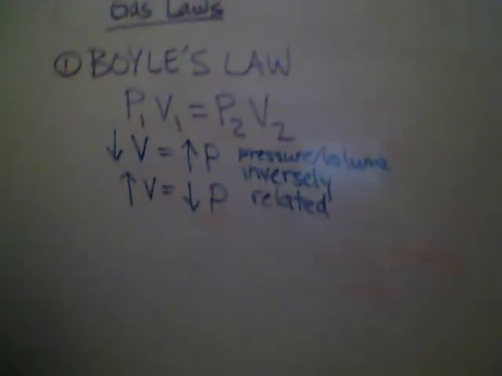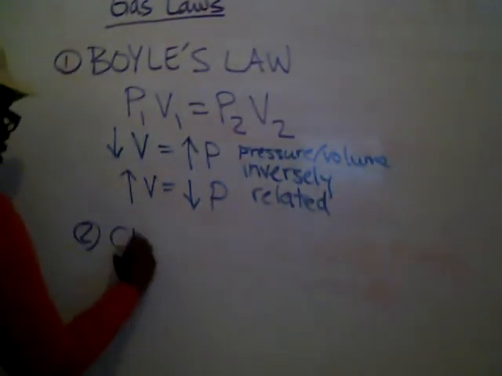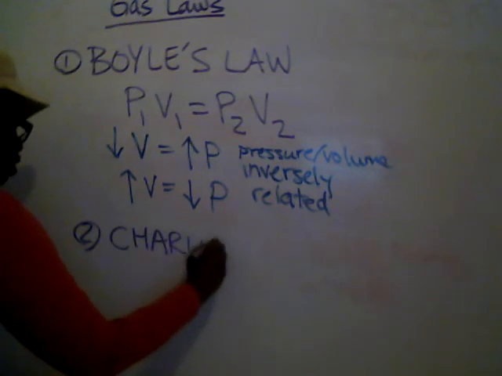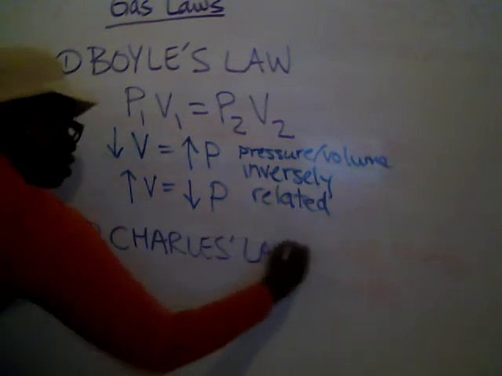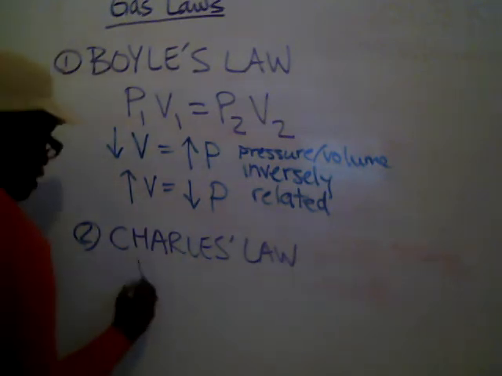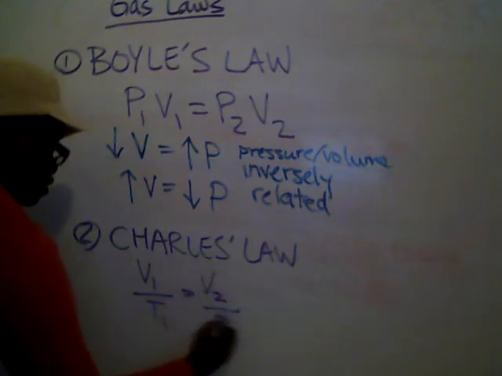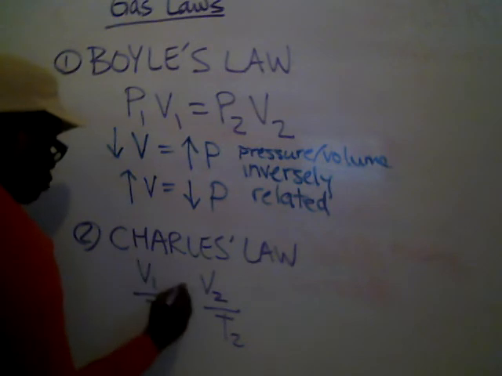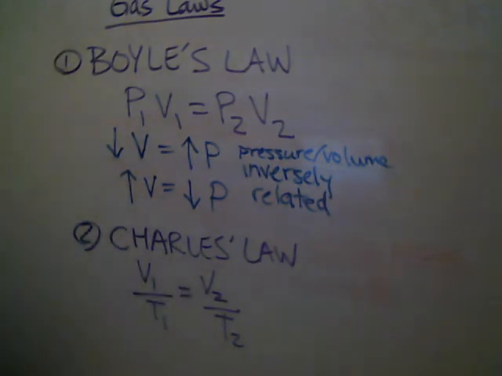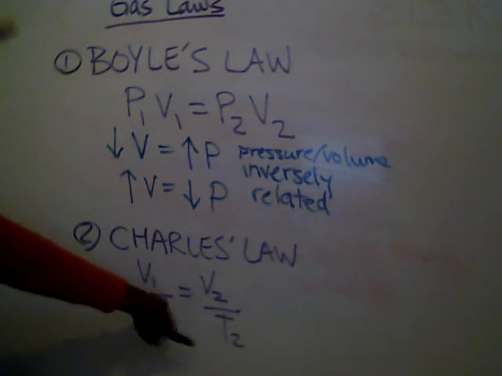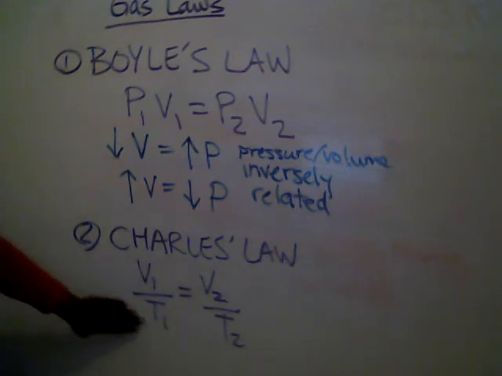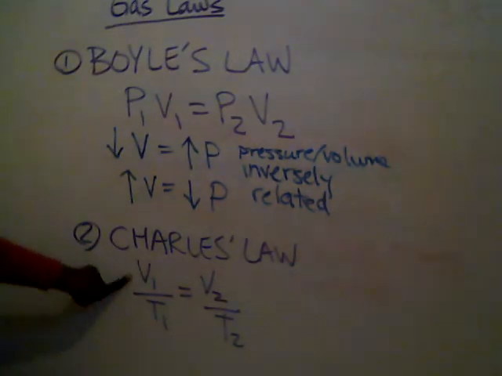Okay, the second one we'll talk about, let me scoot this down a little bit, is Charles's law. And Charles's law deals with volumes and temperatures. So he says V1 over T1 equals V2 over T2. And again, the V1s just signify your initial volumes and initial temperatures. V2s are just your final volumes and final temperatures. For these, it's very important: your temperature has to be in Kelvin. If it's given to you in Celsius, you have to convert it into Kelvin. Volume has to be in liters.